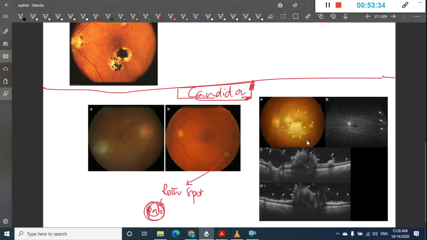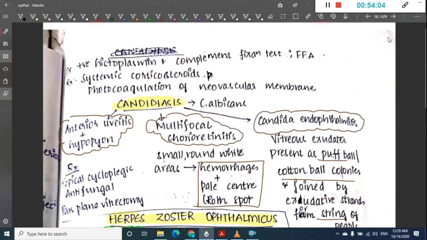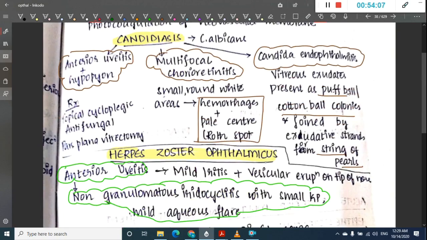That is the Roth spot which you can see, and these are the fluffy balls, and these exudates form the string of pearl appearance. I didn't get the string of pearl appearance properly, but here these are something forming a string of pearl appearance. It's not visible properly, but these exudates are nothing but the fluffy balls seen in candidiasis. So this is about candidiasis. These are the vitreous exudates present as fluffy or cotton ball-like, and you can see dot spots in multifocal chorioretinitis.